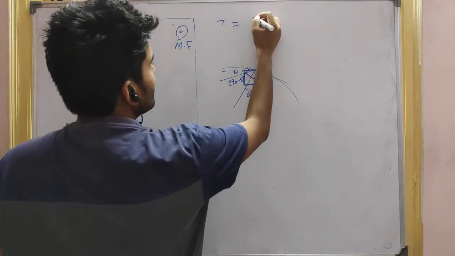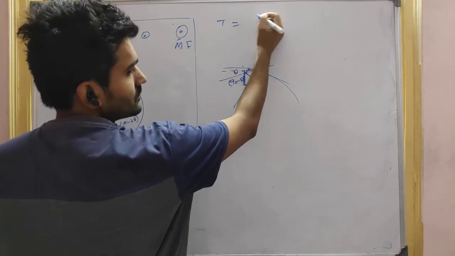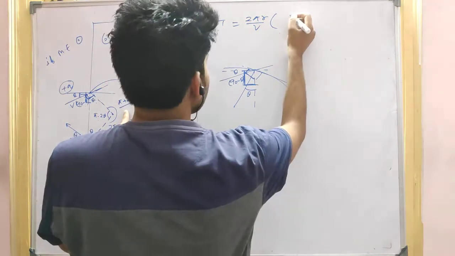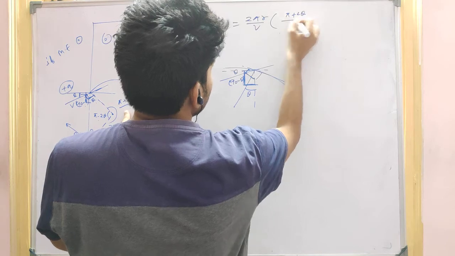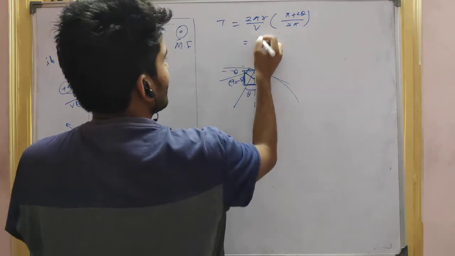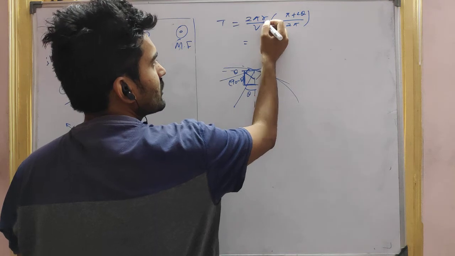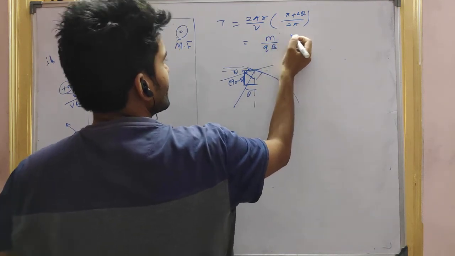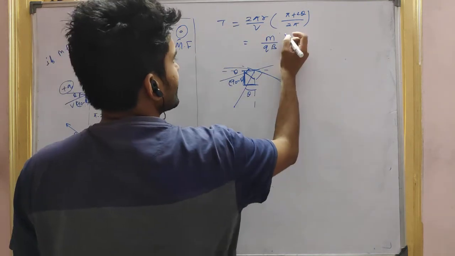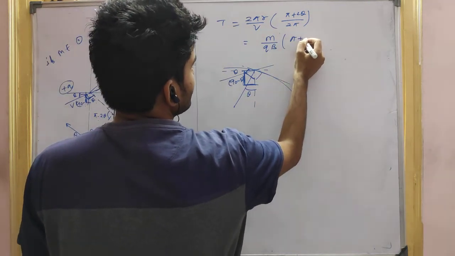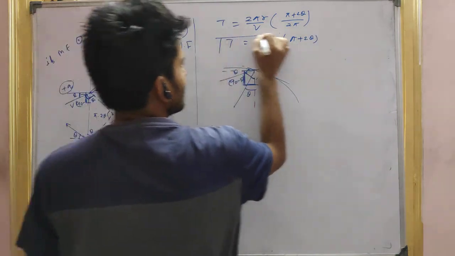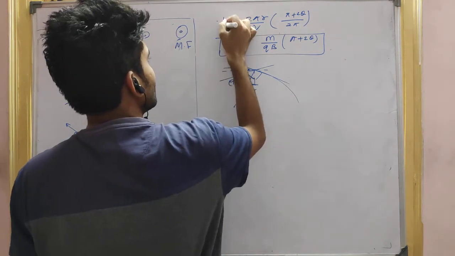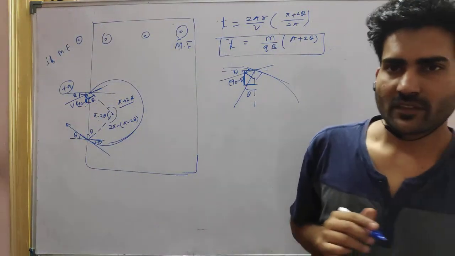I think the time period will be 2 pi r by v into the angle, pi plus 2 theta by 2 pi. And what is r? That is mv by qB. So directly we can write m by qB, the 2 pi will be cancelled, and it will be pi plus 2 theta. So small time. Okay, guys? Tell me, understood or not?